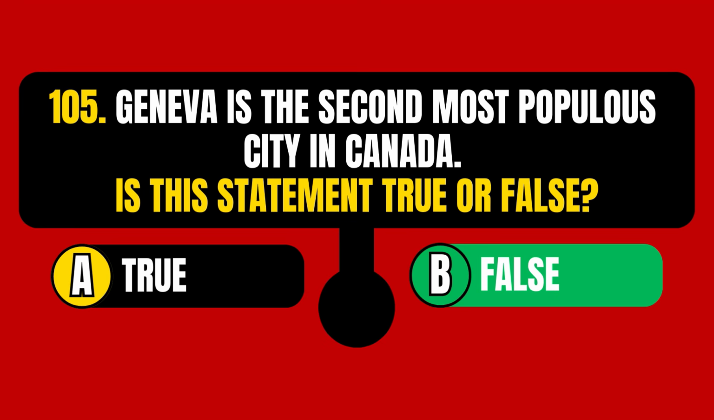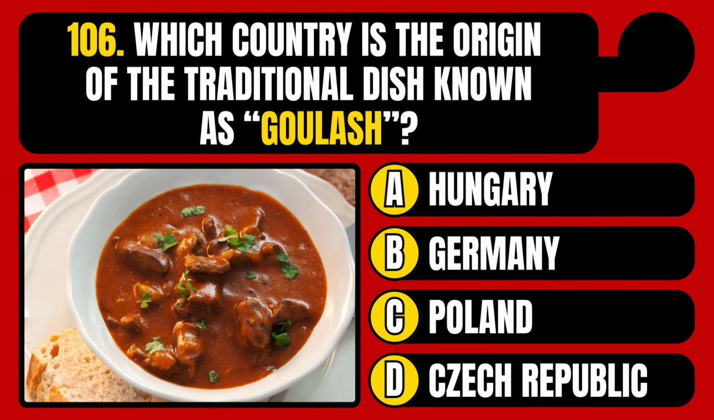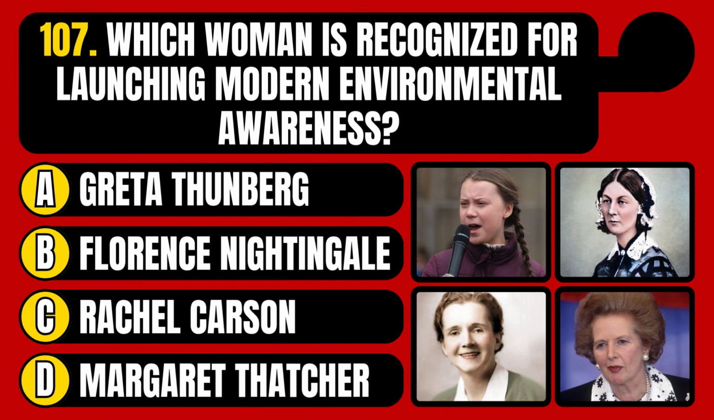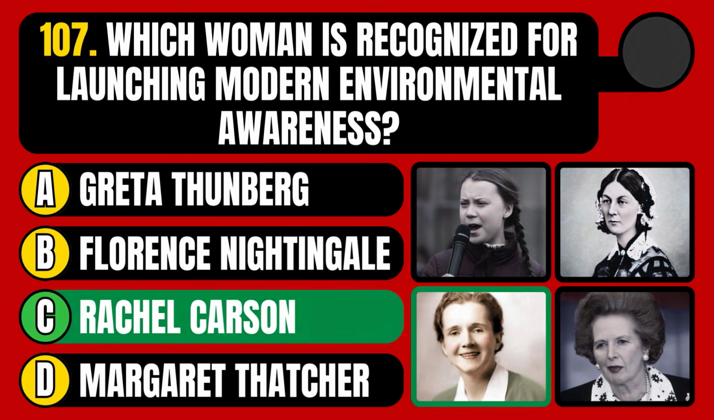The statement is false. Which country is the origin of the traditional dish known as goulash? Hungary, Germany, Poland, or the Czech Republic? The correct answer is option A, Hungary. Which woman is recognized for launching modern environmental awareness? Greta Thunberg, Florence Nightingale, Rachel Carson, or Margaret Thatcher? The correct answer is option C, Rachel Carson.